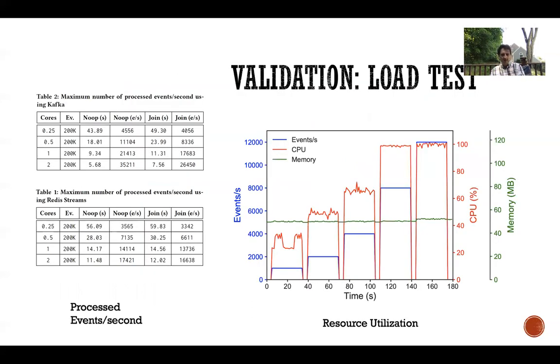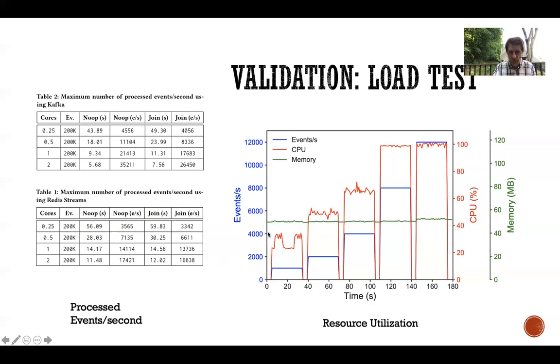Okay, let's go to the validation. First of all, we want to demonstrate that we can sustain these high intensive workloads. So here you see in the table that for different computational resources, different cores, we submit a lot of events. Some events are no-ops here, and some of them are for joins. With this synthetic workload, we demonstrate that we can sustain a lot of events per second that are enough for our big data pipelines where we have thousands of functions in parallel.